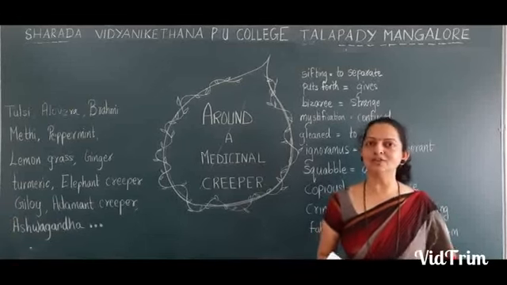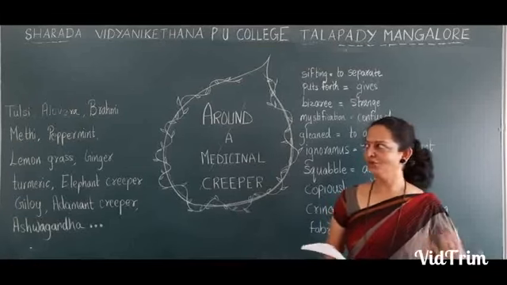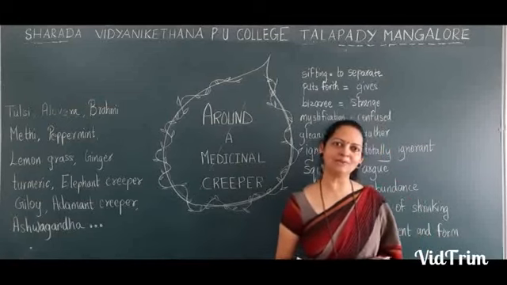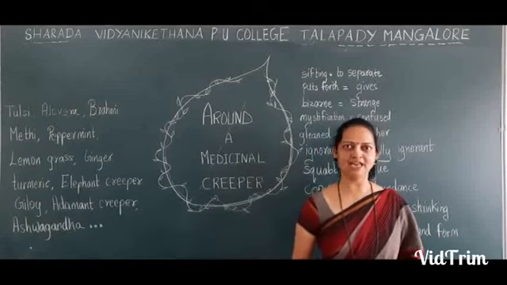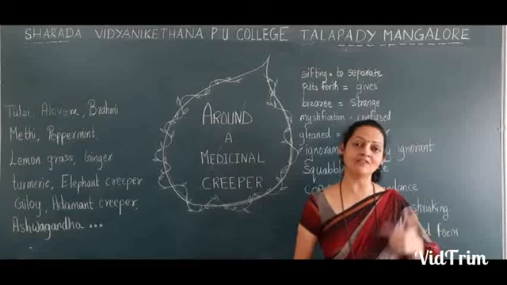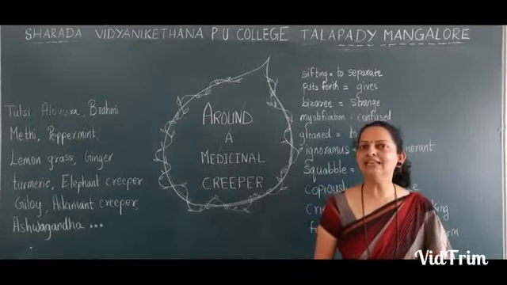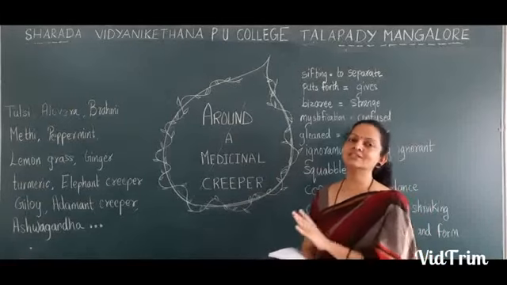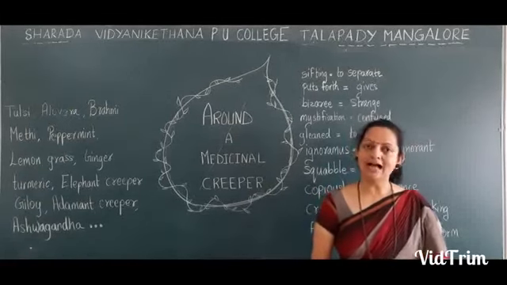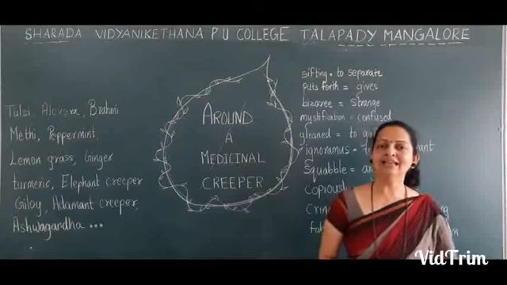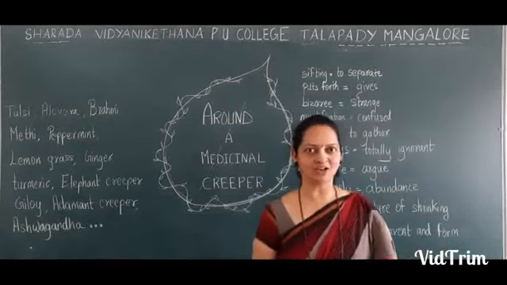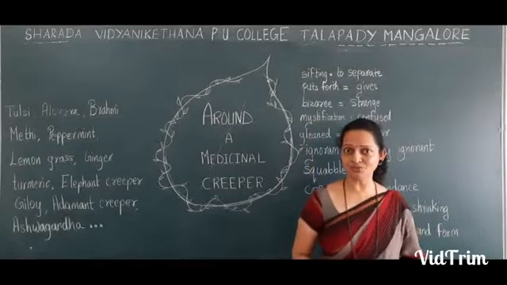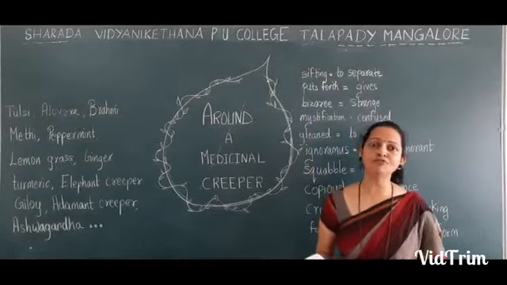So today we are going to learn about a new chapter, Around a Medicinal Creeper, by K.P. Purnachandra Tejasvi. And if you see the last page where they have given about the author, they have mentioned the name of the translator. This particular account is written in Kannada and it is translated by K.M. Srinivasa Gowda.